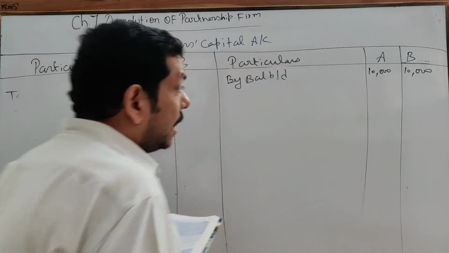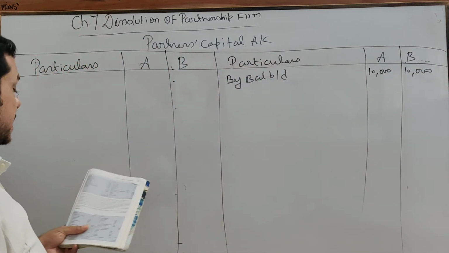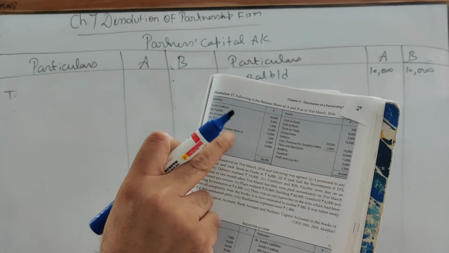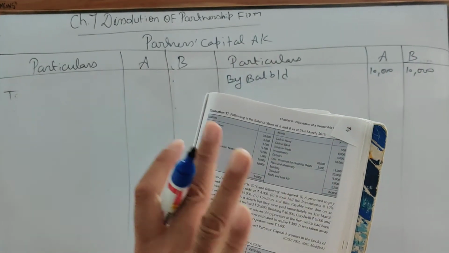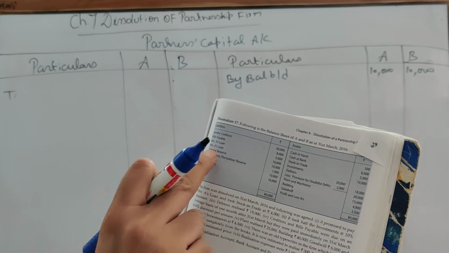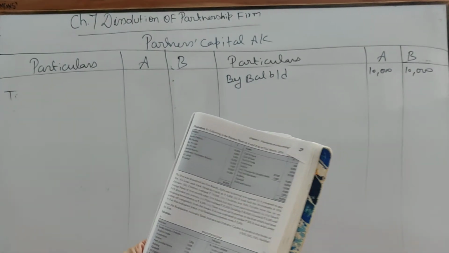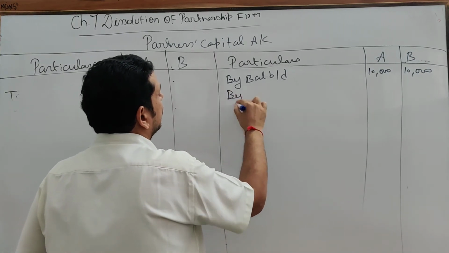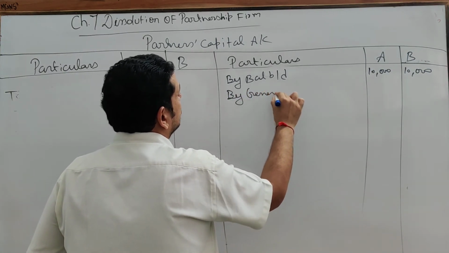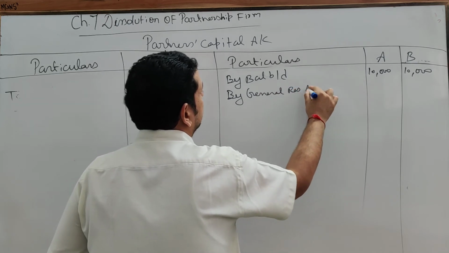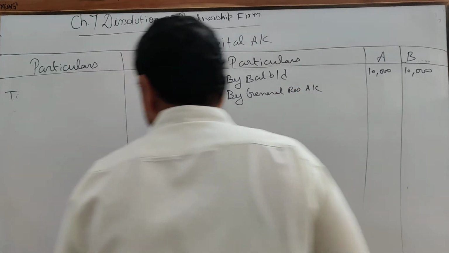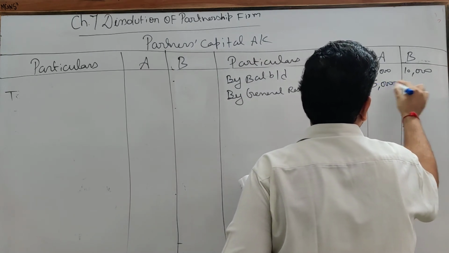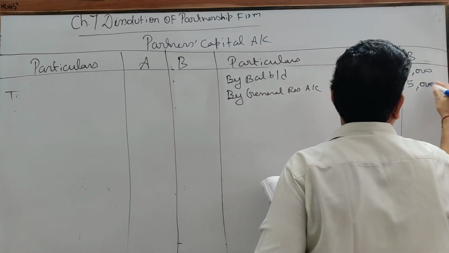Clear? Now afterward, first we see on the liability side of the balance sheet, is there any reserve available? See, IFR has already been given to the realization account. What is left with us is the general reserve. So we are going to distribute that by general reserve. How much is it given? 10,000. No ratio is given, so we are going to divide it equally, 5,000 each. Clear?